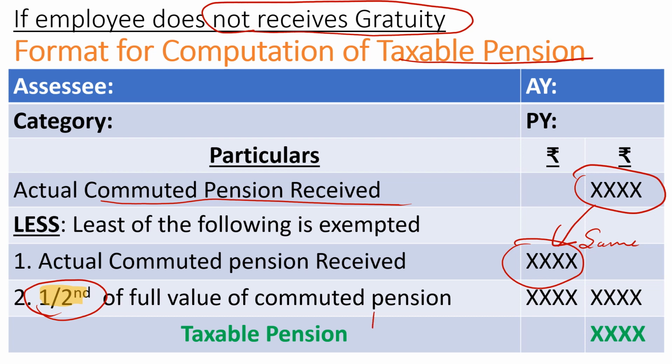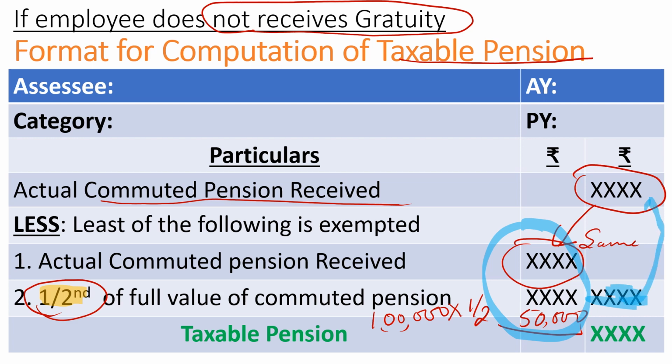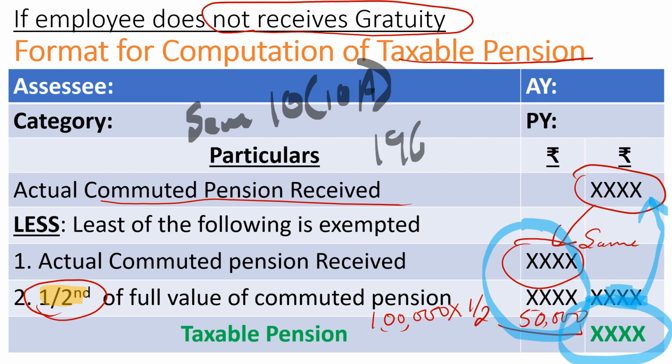And for example, I'll give the same 1 lakh example. 1 lakh rupees into 1 by 2 gives 50,000 as the amount here. Out of these two, whichever is the very minimum, that amount should be written here, then deducted from the actual amount received. This is the procedure, and this is the format for computing the taxable pension as per Section 10, sub-section 10A of the Income Tax Act of 1961.